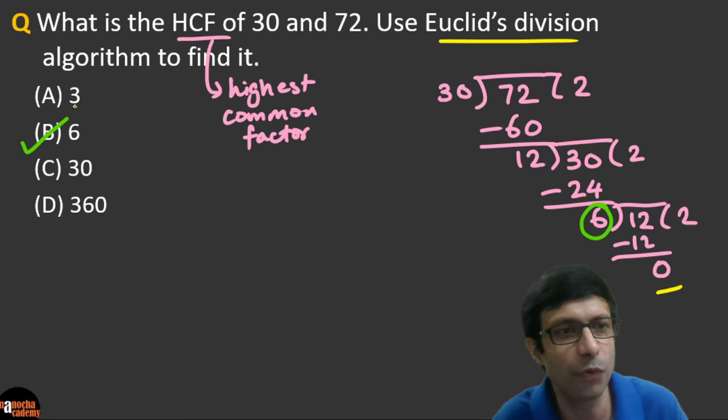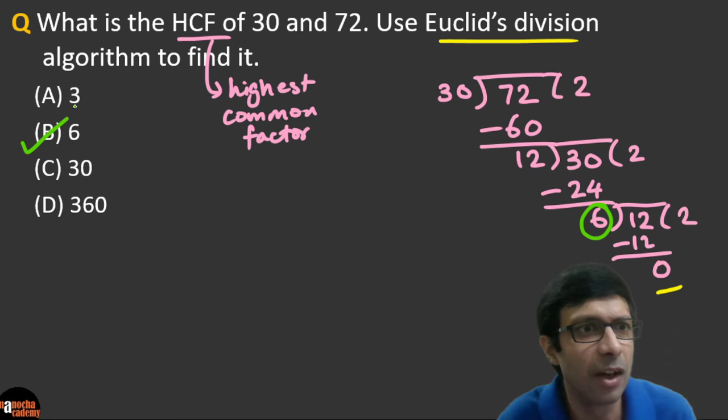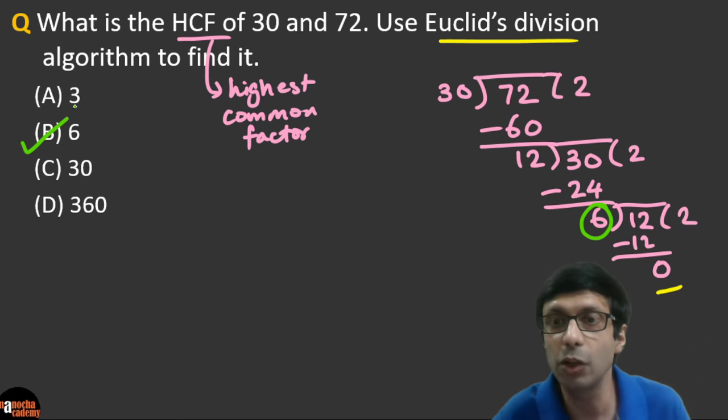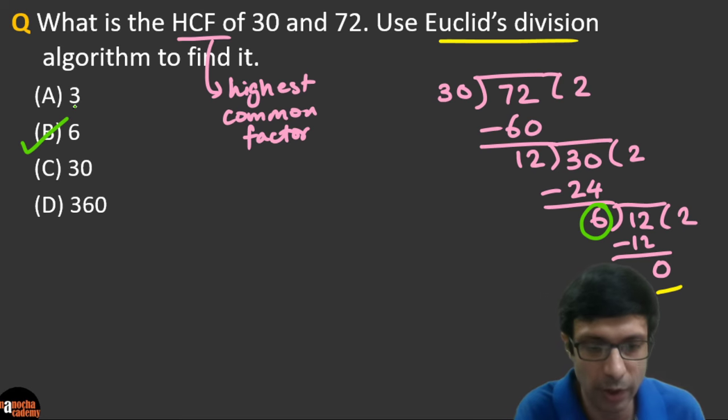Very good. I see a lot of you have got the correct answer. I see Gautam Devnath, Saraswati Gopal, Manisha Gupta. Excellent. Vasudev, you've got the right answer. It's 6. But remember, we need to show Euclid's division algorithm. So if they ask you that, you need to show the steps there.